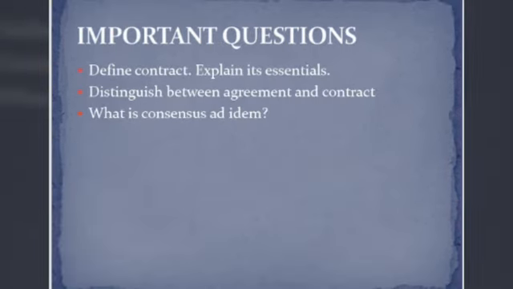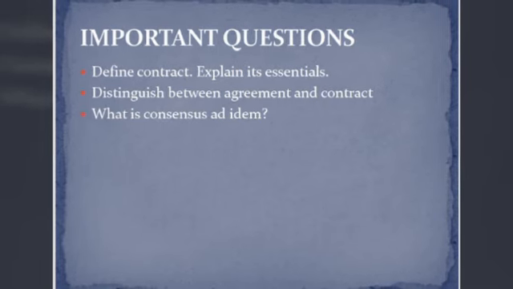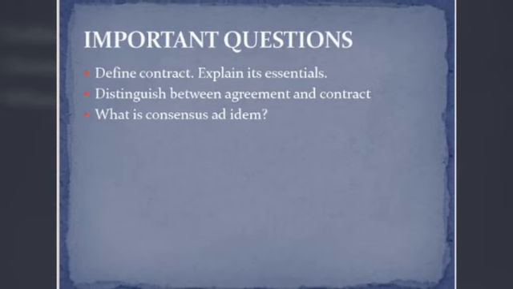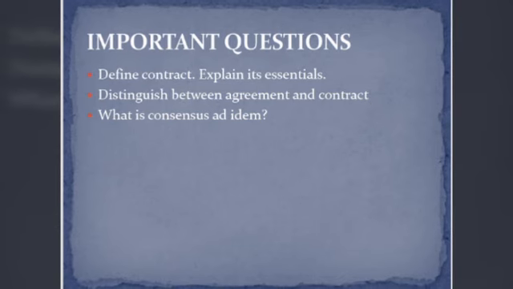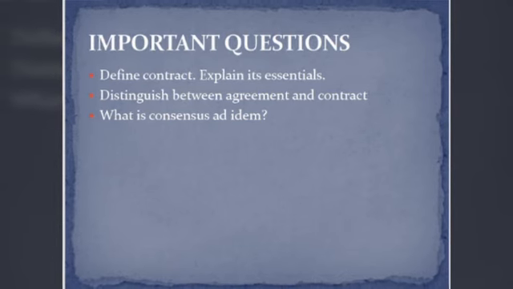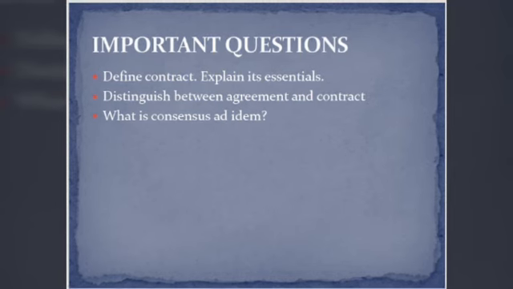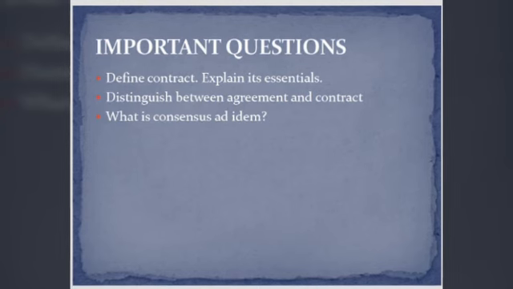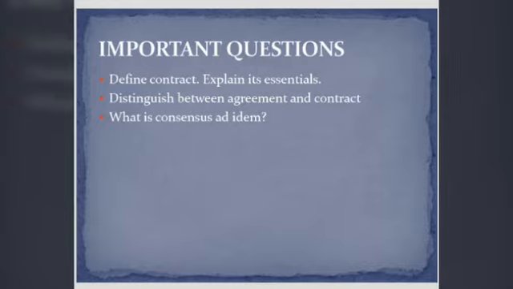The important questions in this chapter are: define contract, what are its essentials? It is a very important question. It is repeatedly asked in all examinations. Next one is, distinguish between agreement and contract. Next, in 2 marks, they will be asking, what is consensus ad idem, or what do you mean by identity of minds? This is regarding the Indian Contract Act 1872, Introduction to Contracts.